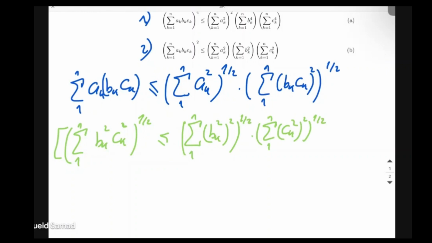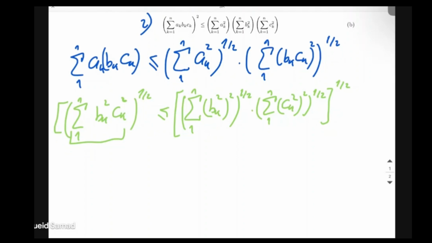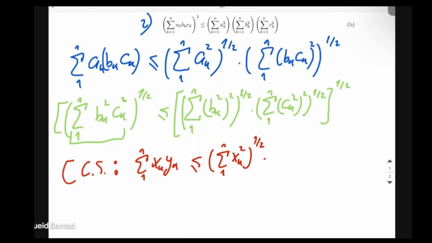So far we only estimated this sum. Now we also have to take all of this term and write it to the power of 1/2, because we didn't change that part. Okay, so we want to remember what the Cauchy-Schwarz inequality tells us. We have a summation of xk times yk from 1 to n. This is smaller or equal to the summation of xk squared from 1 to n to the power of 1/2 times the summation of yk squared from 1 to n to the power of 1/2.